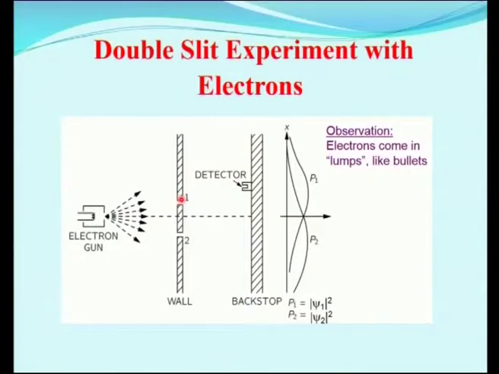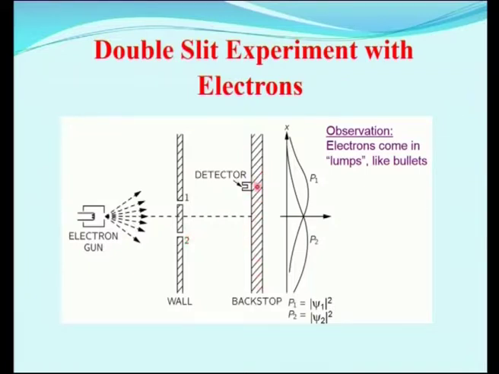Now, let us see this in detail with the use of a schematic diagram. See, this is an electron gun, this is one slit, this is another slit. So, this is the double slit experiment. Here we have a detector, which will detect the electron coming out from slit 1 or slit 2.